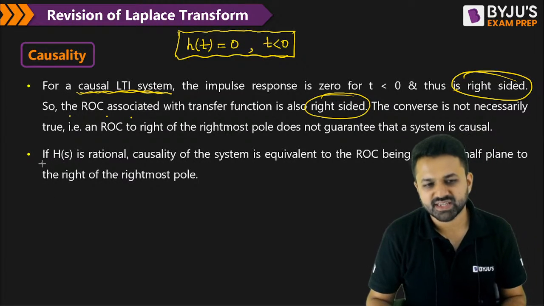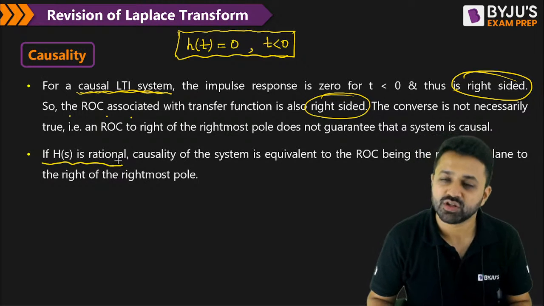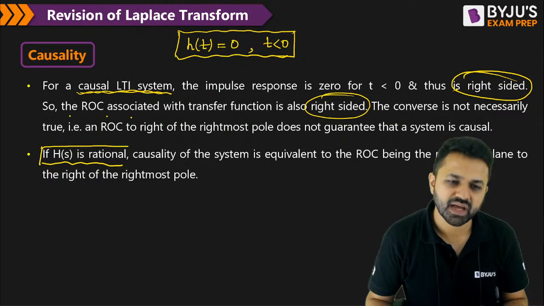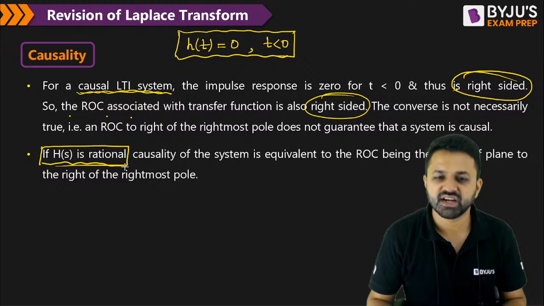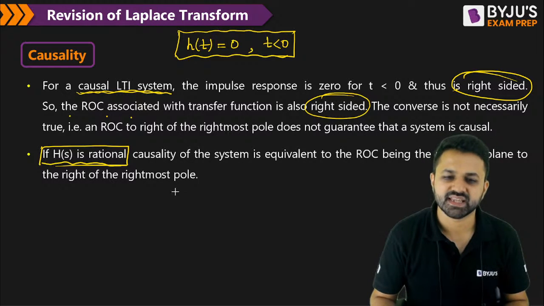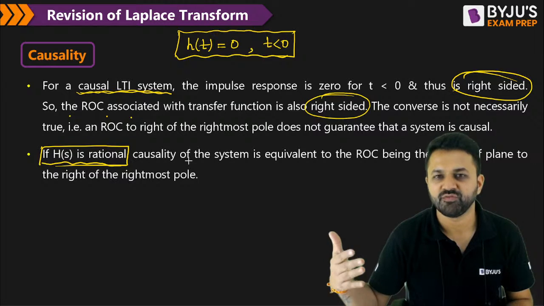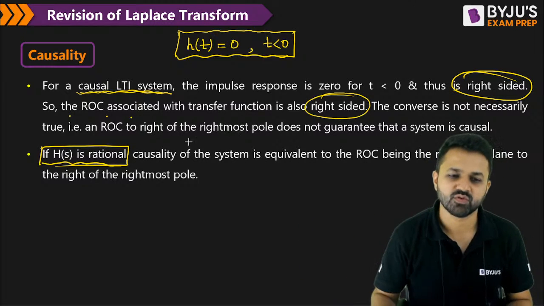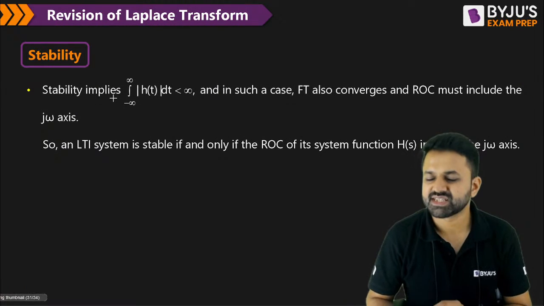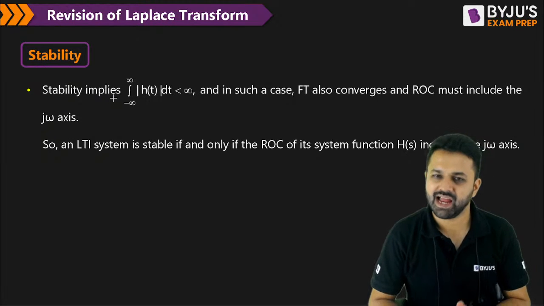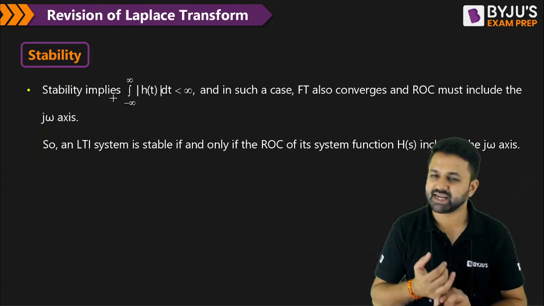However, if the Laplace transform is a rational transfer function, then causal is equivalent to the ROC being to the right of the rightmost pole.